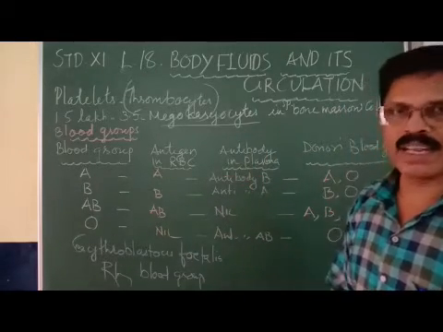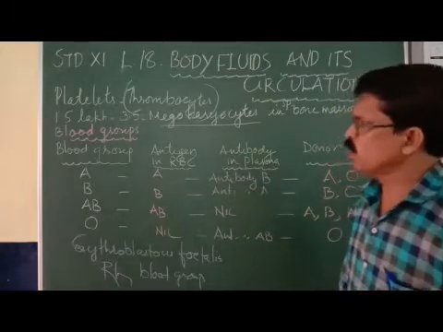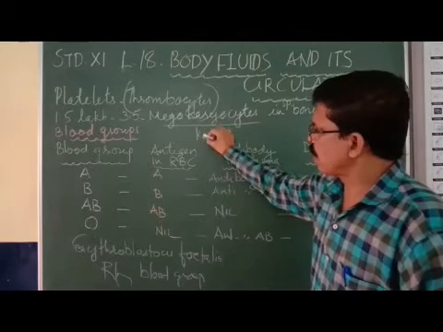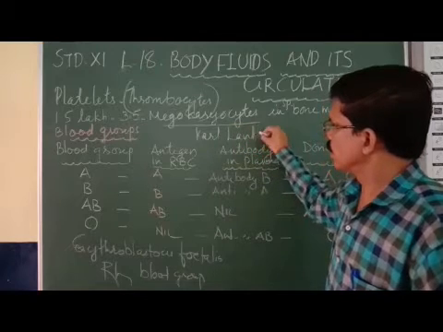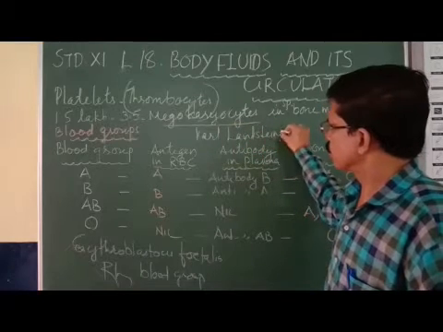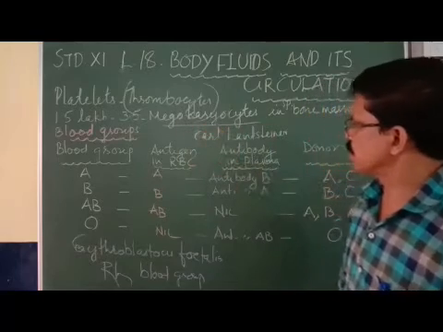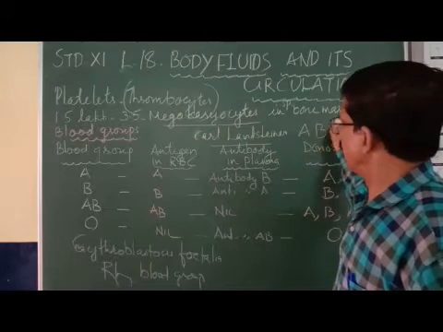Now we are coming to the next subtopic, that is blood groups. Blood group was discovered by Carl Landsteiner. We call it the ABO blood group.